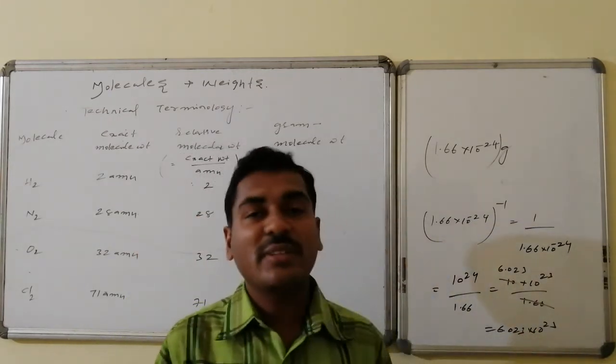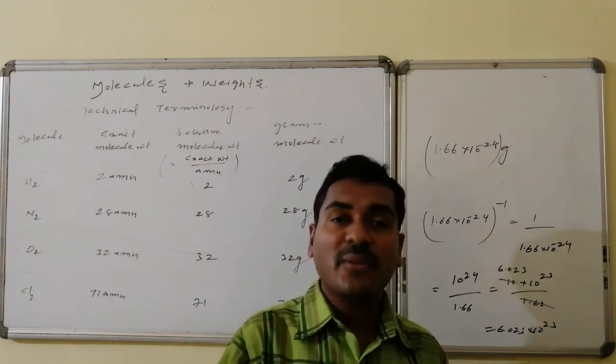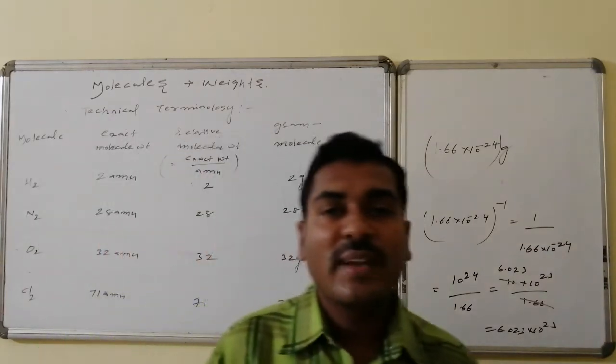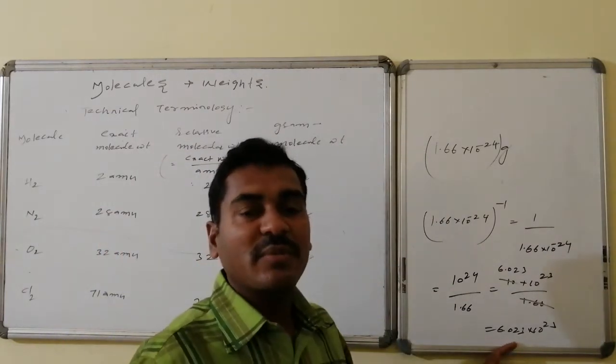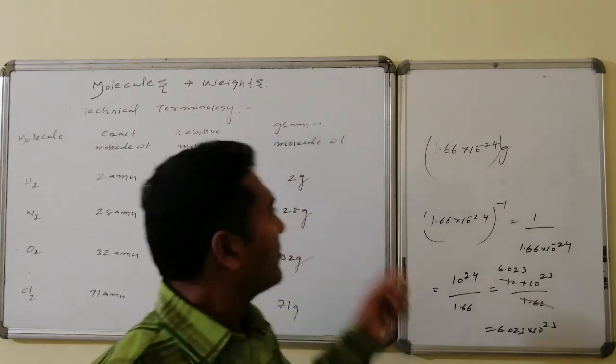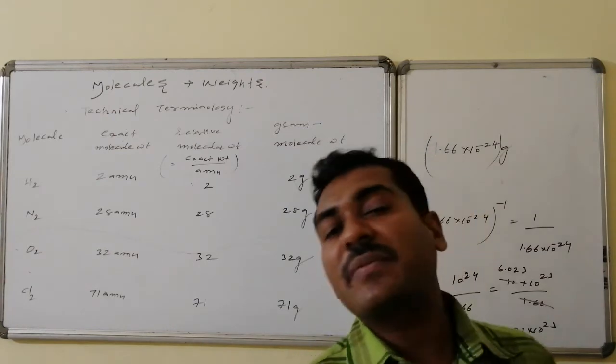This number is said to be Avogadro's number. This many molecules' weight: one molecule weight is this much, 2 AMU, whereas this many molecules weigh multiple times this much. But this number and this number are reciprocals of one another. Then what are we left with? Instead of AMU, we get the weight in terms of grams.